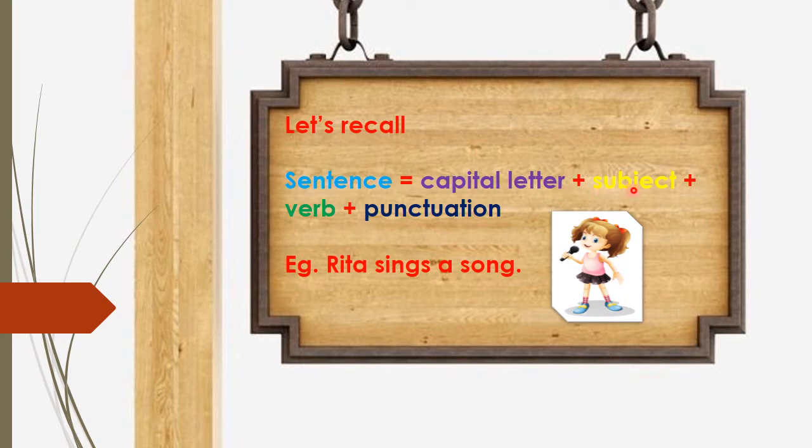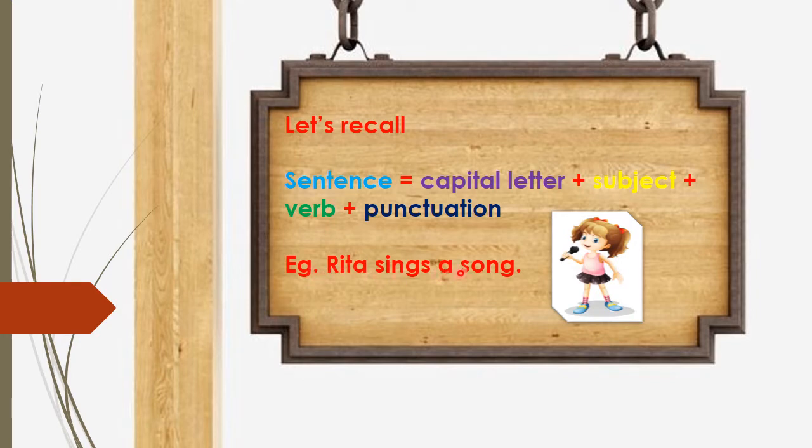A sentence should have a subject. It should have a verb. Then it should end with a punctuation. And also, the sentence should make sense. It should express a complete thought. If all are there, but still the sentence doesn't make any complete sense, then that is not a sentence. Okay? Let's see an example here.